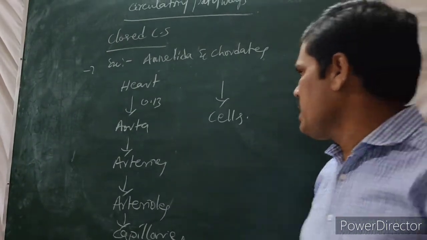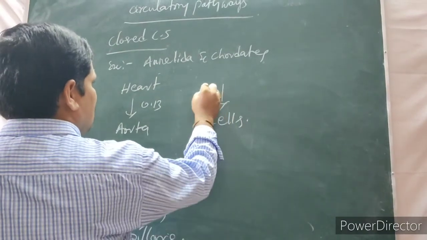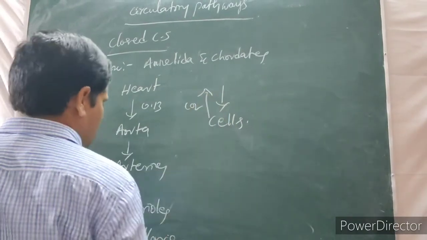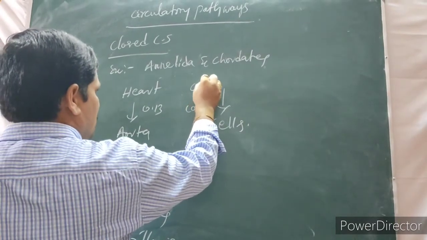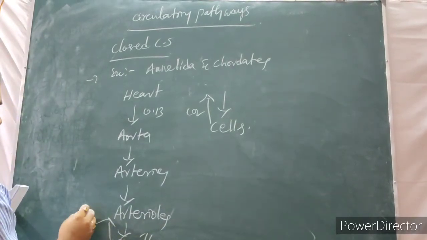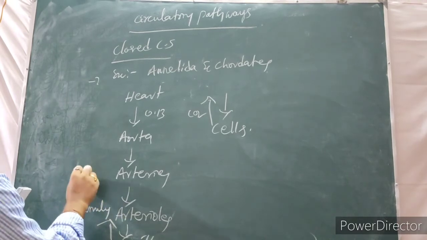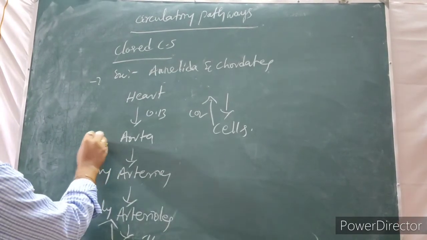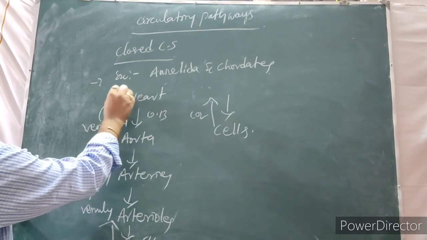Then the carbon dioxide is collected from the cells with the help of capillaries only. Then capillaries to the venules, then veins, then veins to vena cava, then vena cava to heart.